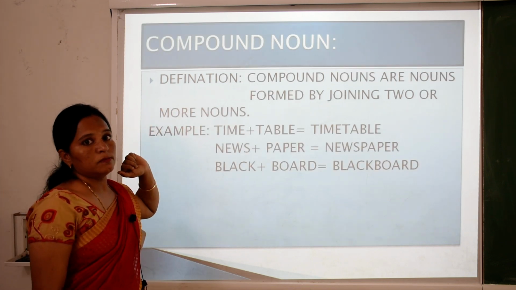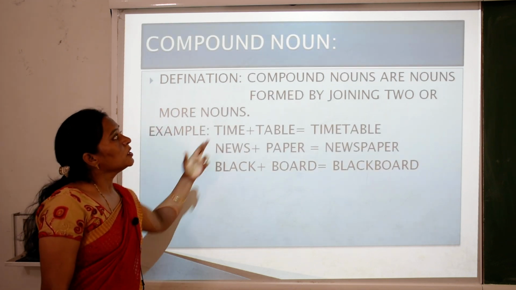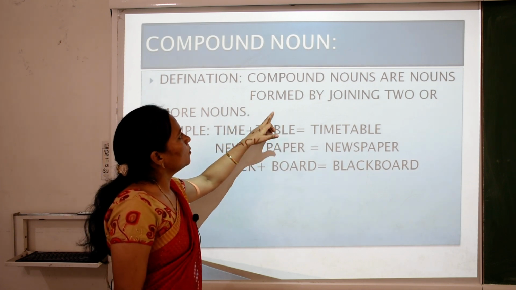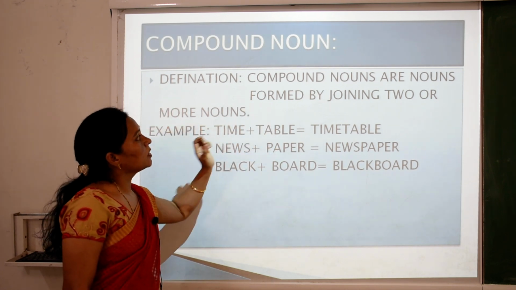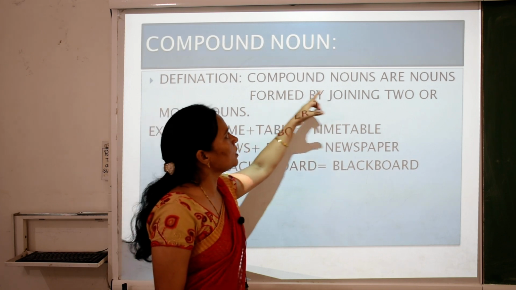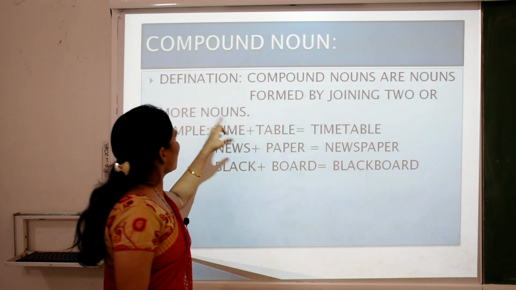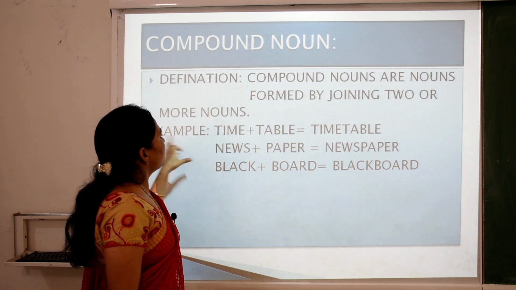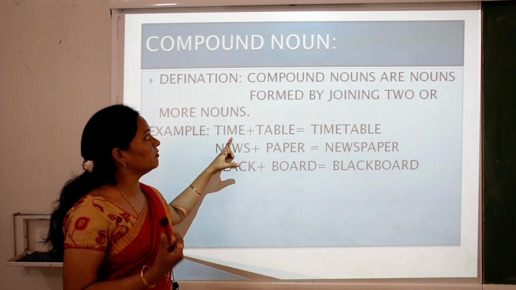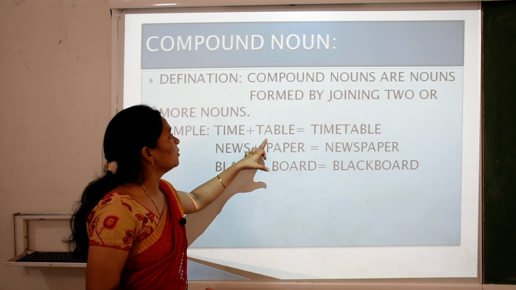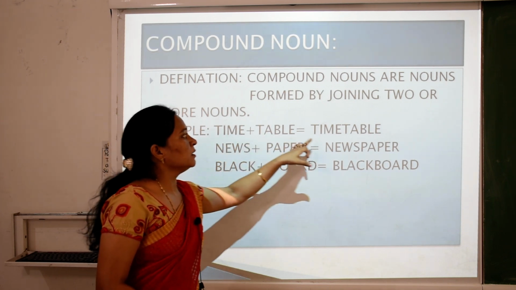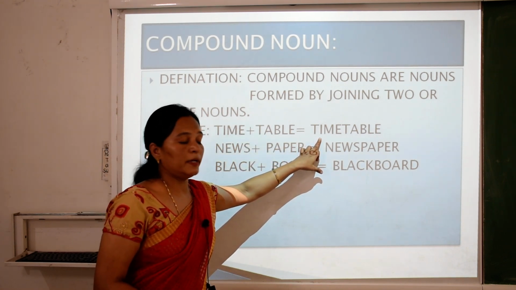What are compound nouns? Children, what is a compound noun? Compound nouns are nouns formed by joining two or more nouns. I repeat this definition. Compound nouns are nouns formed by joining two or more nouns. Here, for example, time is one noun and table is also a noun. We join them together and make a new compound word, timetable.